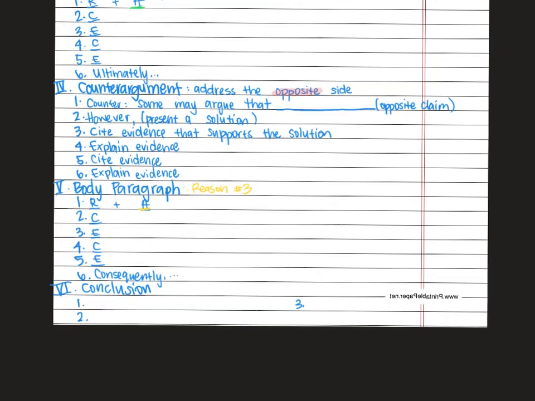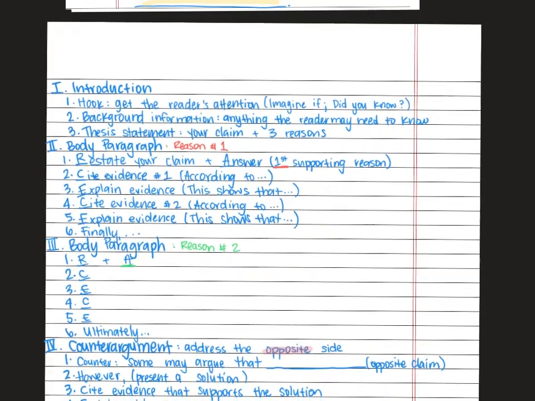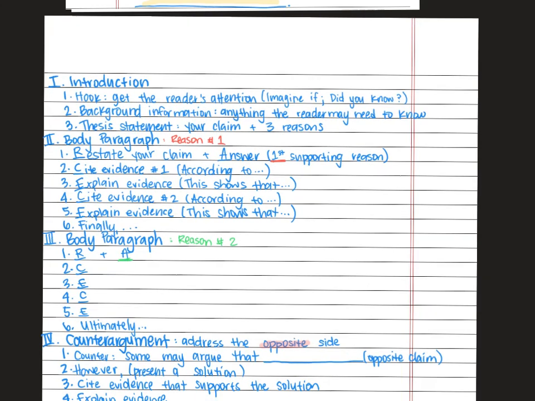For your conclusion, you're going to restate your thesis statement, summarize your main points, and then your third sentence is your final thoughts, and then a call to action. So this is ultimately your entire outline, which goes on the back of that brainstorm paper. After you're done with that brainstorm paper, then you can start getting ready to write your actual essay.